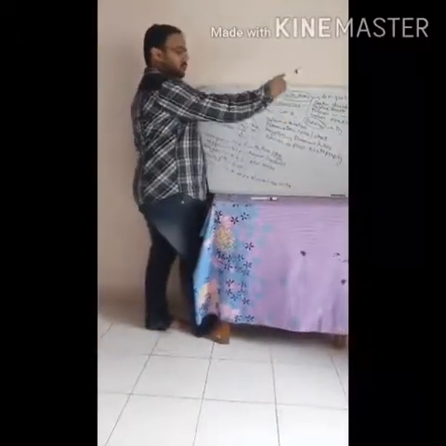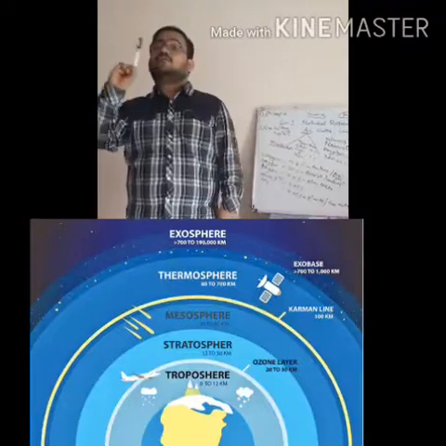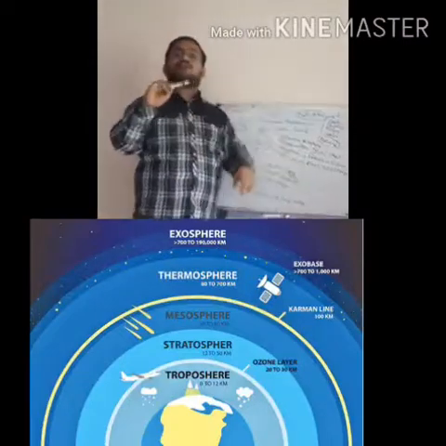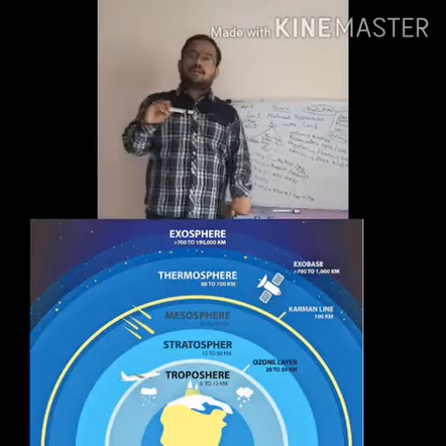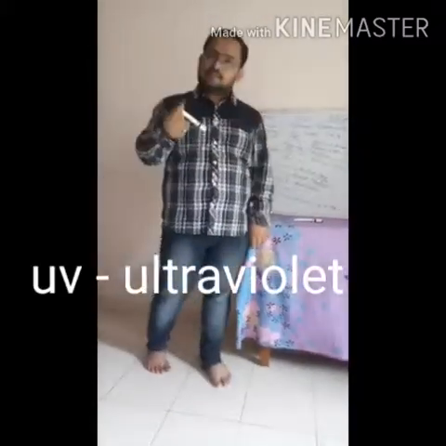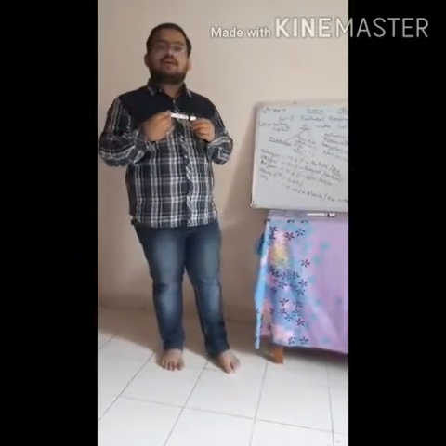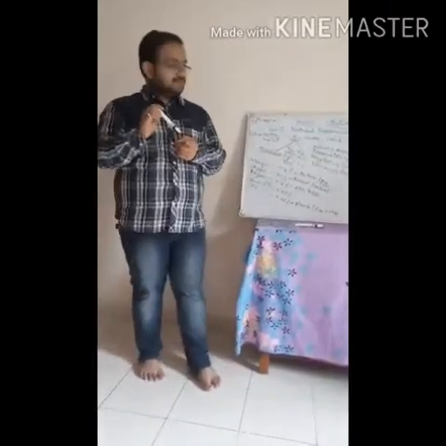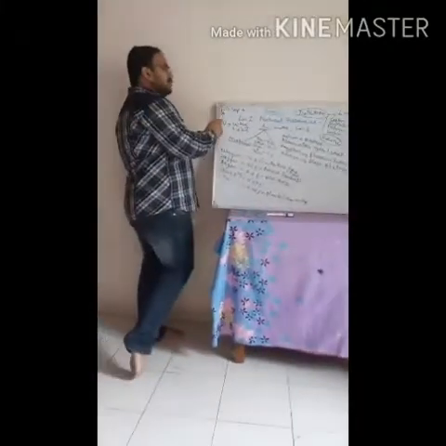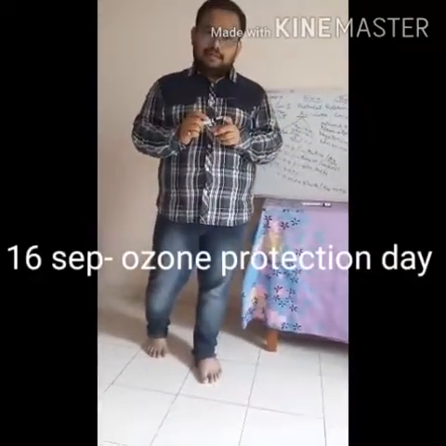Next comes the ozone. Between the layers of troposphere and stratosphere, there is a layer of ozone gas, O3 gas, and that is called the ozone layer. It protects us from the harmful UV rays, ultraviolet rays, coming from the sun. It blocks them and protects our earth, protects the life on the earth. That is why ozone is called the protective layer or protective shell of the earth. And 16th September is celebrated as World Ozone Protection Day.